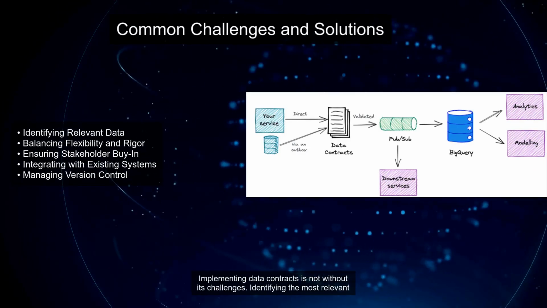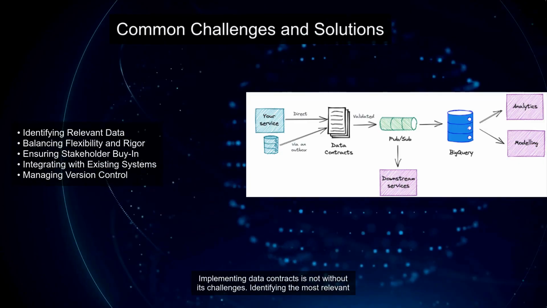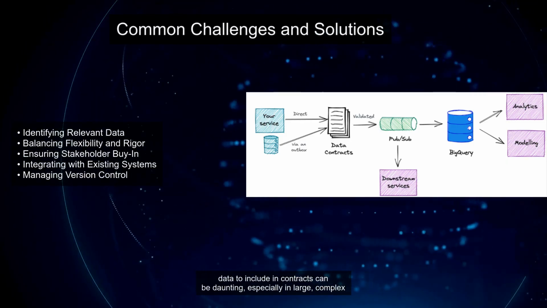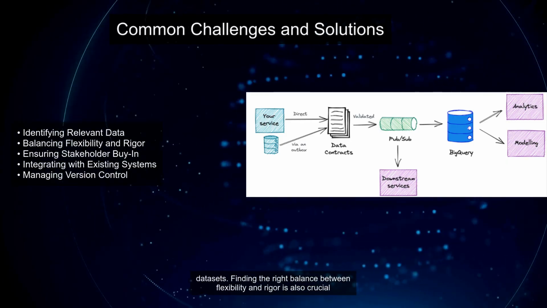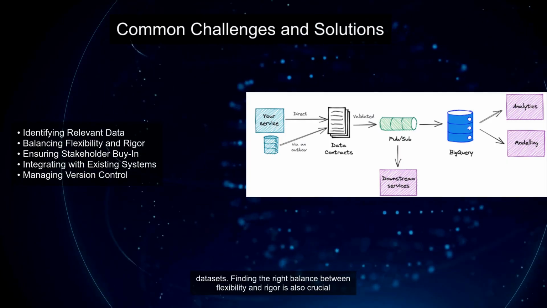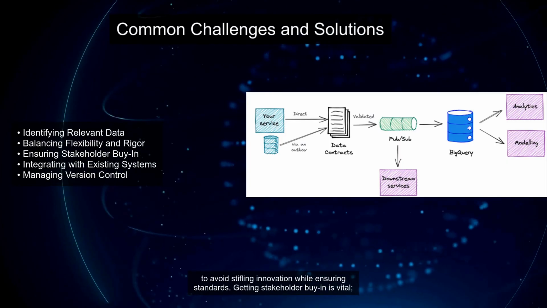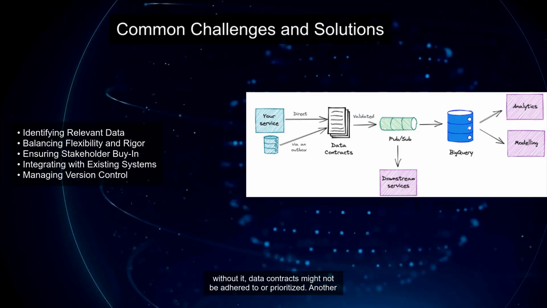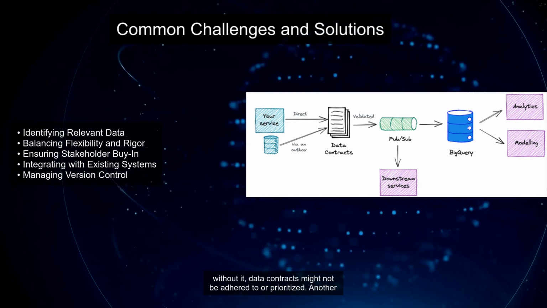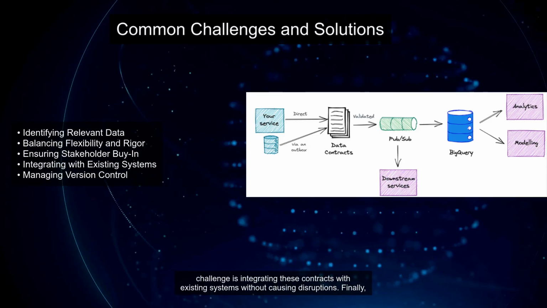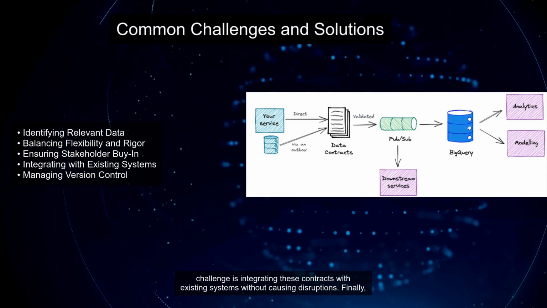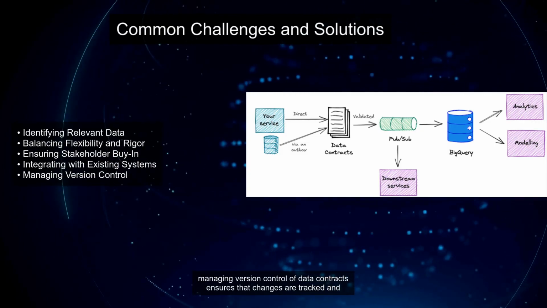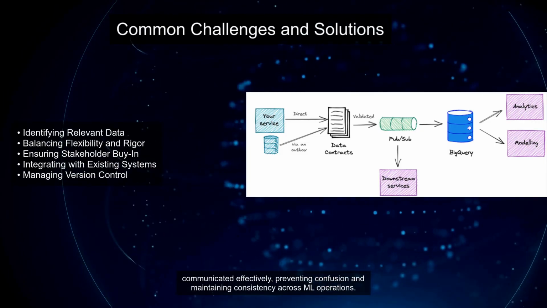Implementing data contracts is not without its challenges. Identifying the most relevant data to include in contracts can be daunting, especially in large, complex datasets. Finding the right balance between flexibility and rigor is also crucial to avoid stifling innovation while ensuring standards. Getting stakeholder buy-in is vital. Without it, data contracts might not be adhered to or prioritized. Another challenge is integrating these contracts with existing systems without causing disruptions. Finally, managing version control of data contracts ensures that changes are tracked and communicated effectively, preventing confusion and maintaining consistency across ML operations.